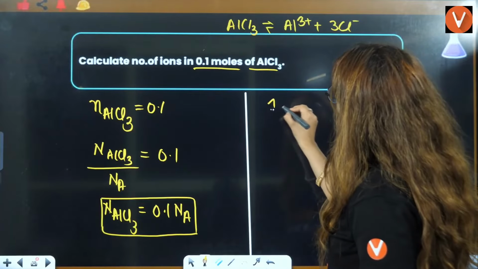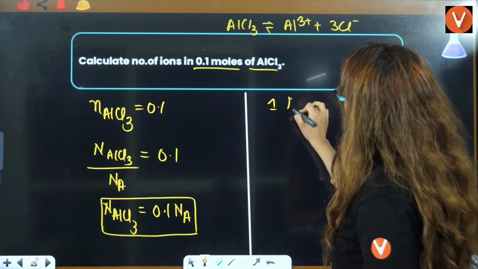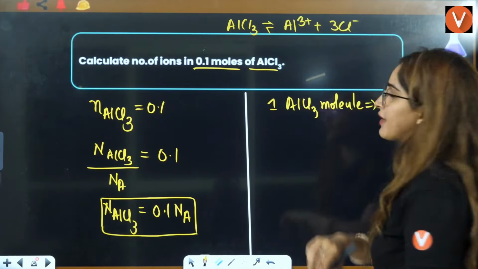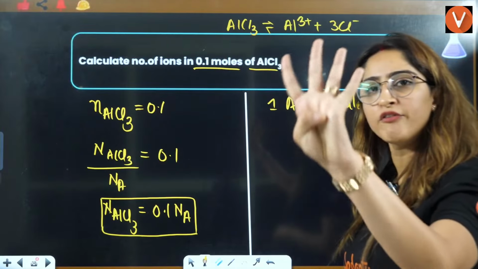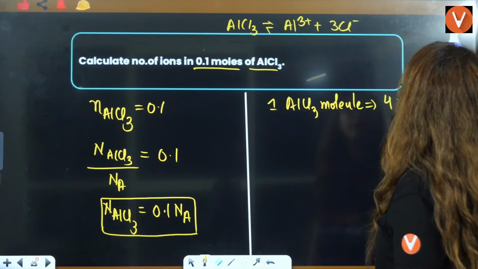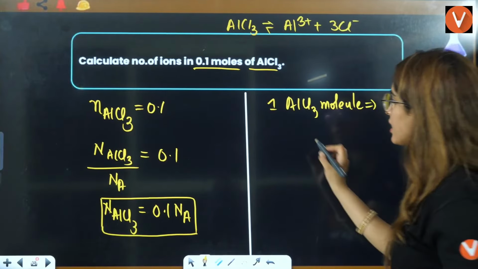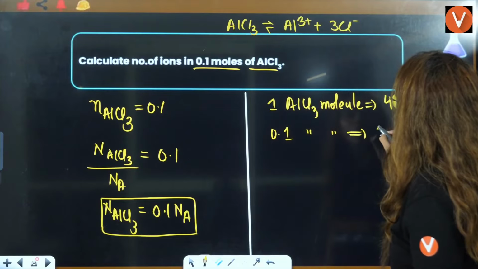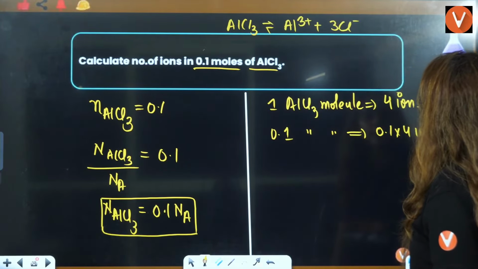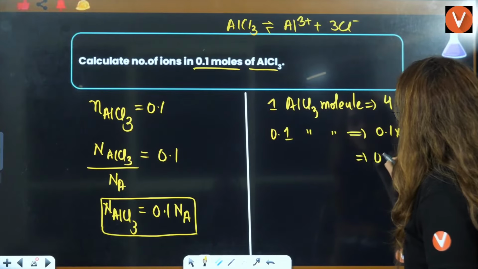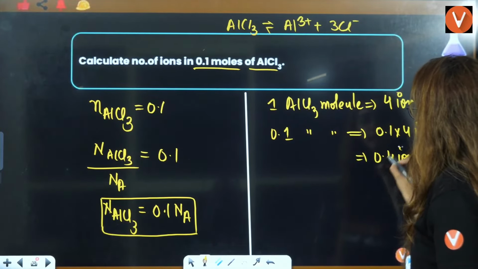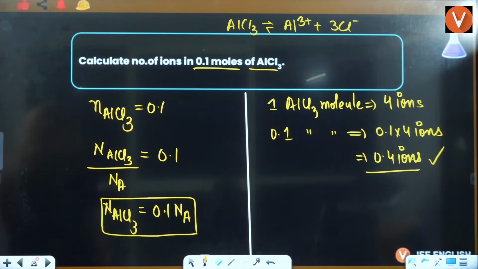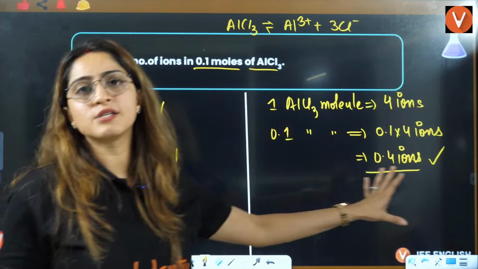Now we know that in one AlCl3 molecule, how many ions is it giving? One molecule is giving 4 ions. So we can just write 4 ions here. So now 0.1 AlCl3 molecule will give 0.1 into 4 ions. That is nothing but 0.4 ions, and that is going to be the correct answer here. Okay, right, everybody? Understood this or not?